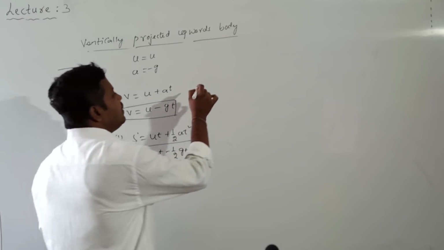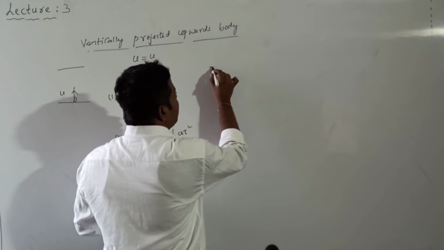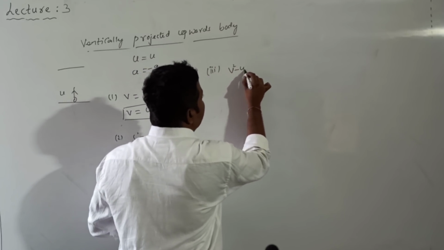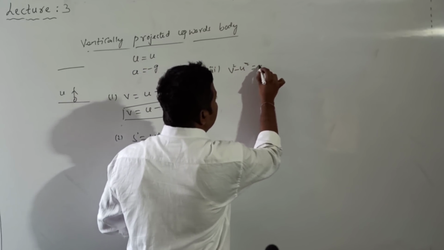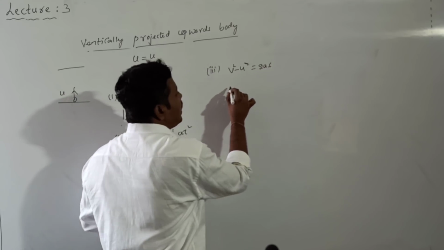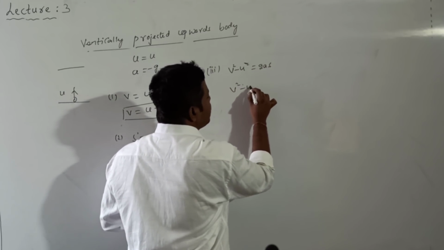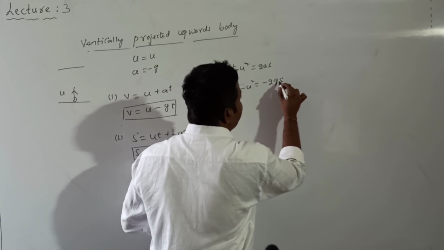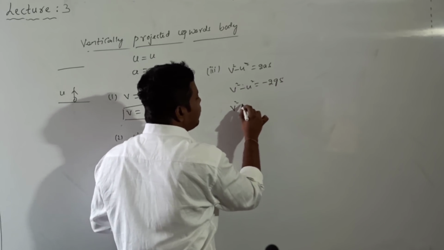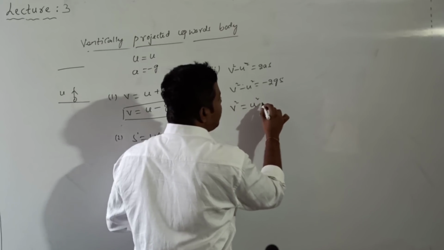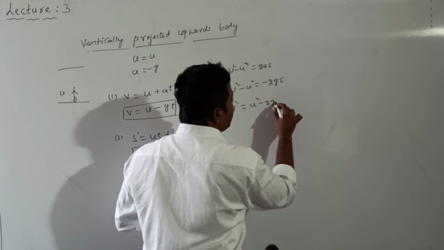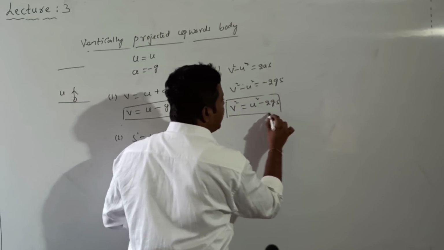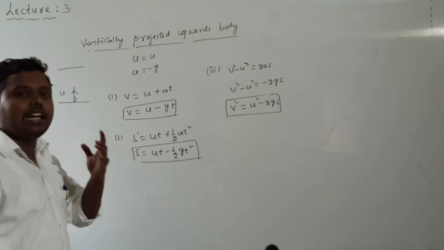After completion of this, what about the third equation? The third equation general formula is v square minus u square is equal to 2 into a into s. So here I get v square minus u square is equal to minus 2 into g into s. Otherwise v square is equal to u square minus 2 into g into s. So this is the expression for final velocity of a vertically projected body after traveling a distance.